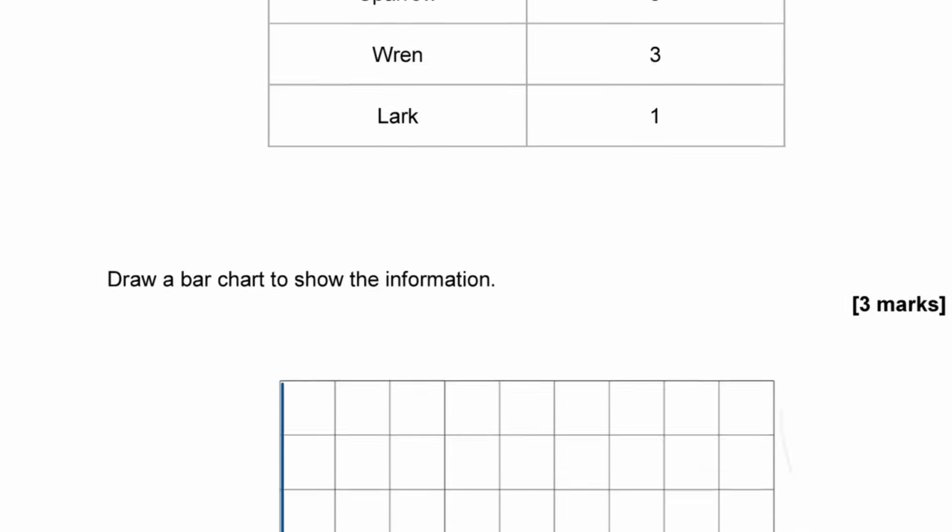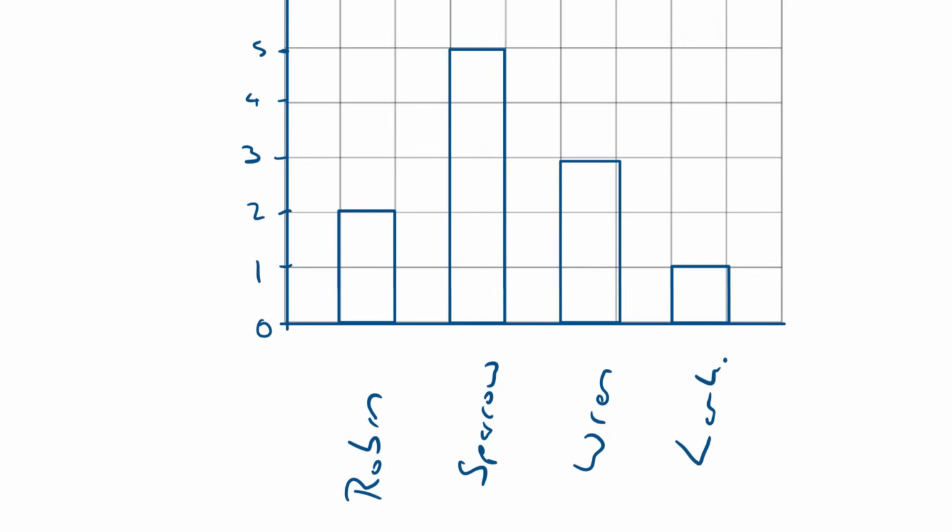So there were 2 robins. Okay, so I've drawn each of my 4 bars now at their correct heights. Notice that there are gaps in between the bars because this is discrete data. Just to finish it off, we need to start labeling the axes. So this was frequency, and this was type of bird. And then you might want to give it a title. Birds in my garden, or the garden.